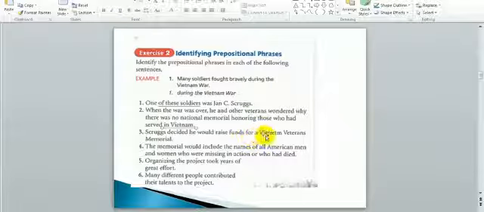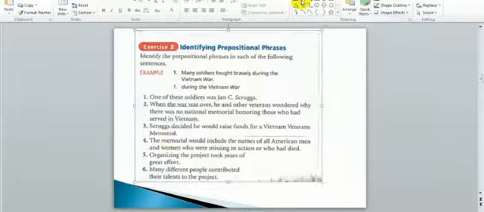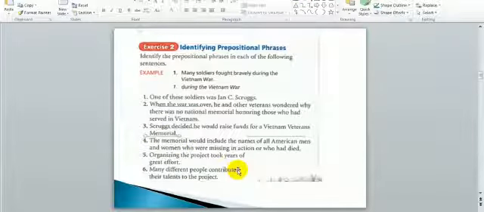So for a Vietnam veterans memorial, the whole of this is the prepositional phrase. Alright, it should be for a memorial. So memorial is the object of the preposition, and Vietnam veterans are both modifying memorial.